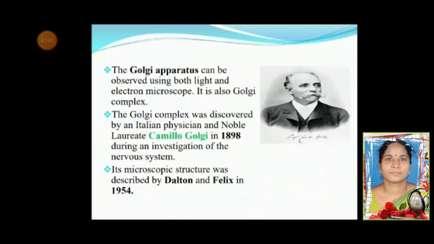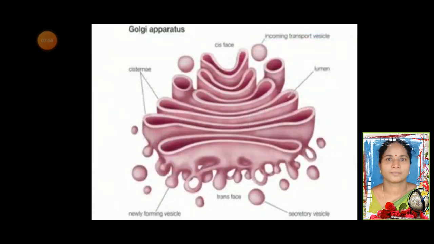The Golgi apparatus can be observed using both light and electron microscopes. It is also called the Golgi complex, which was discovered by an Italian physician and Nobel laureate, Camillo Golgi, in the year 1898. Its microscopic structure was discovered by Dalton and Felix in the year 1954. This is the structure of the Golgi apparatus, which shows the cis phase and the trans phase of the Golgi apparatus, its secretory vesicles, the cisternae, and the lumen.